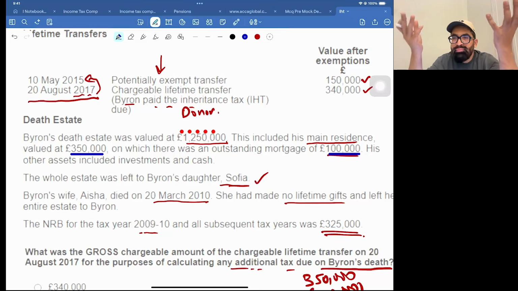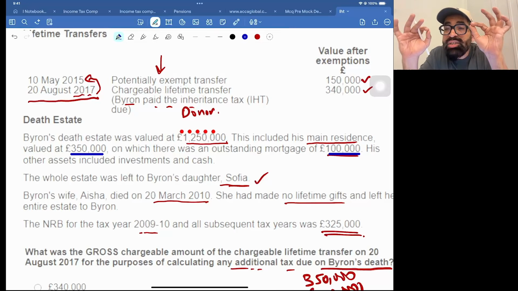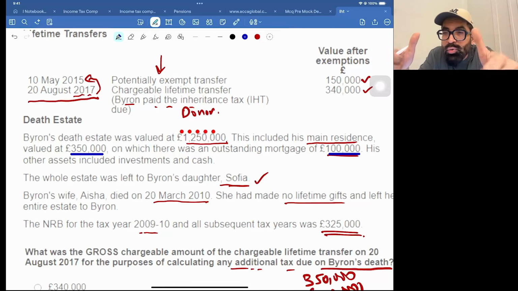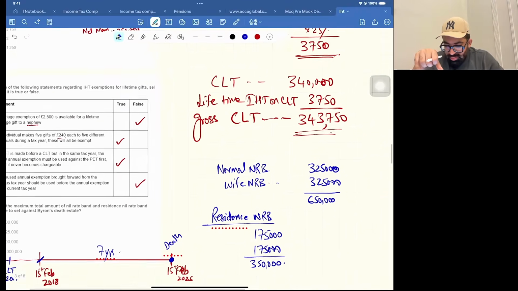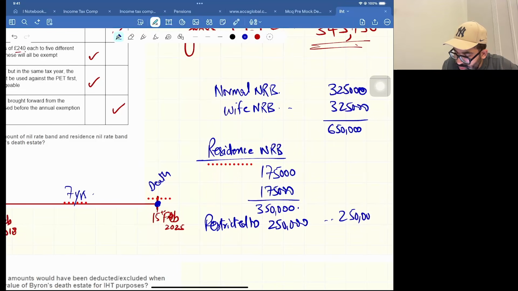The net value of your main residence is only 250,000, so your residence NRB will be restricted to 250. Yes, 250,000 for residence NRB.